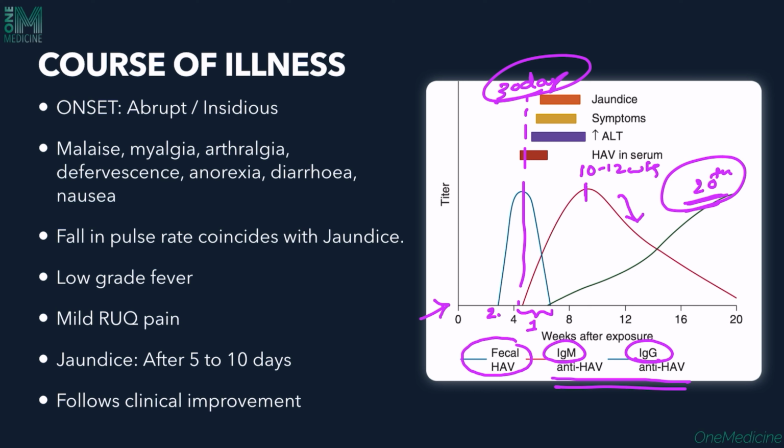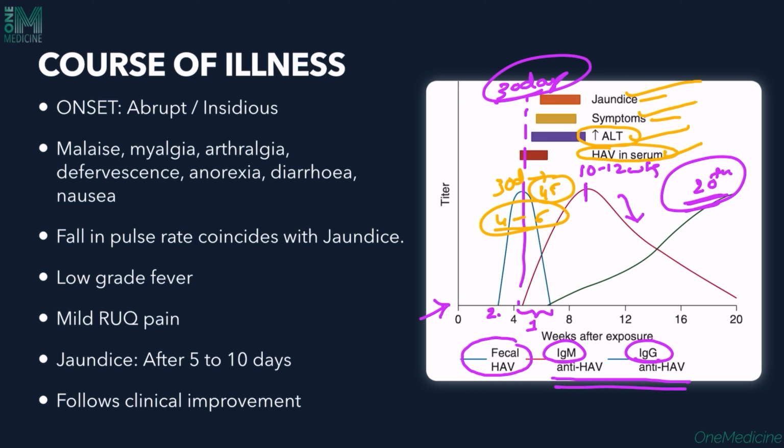When we look at the clinical features, jaundice and the other symptoms, which we'll discuss in a minute, and the elevation of the enzymes, as well as the hepatitis A virus in the serum, all happen somewhere around 30 days to 45 days. So somewhere around 4 to 6 weeks is where we see all of the symptoms of jaundice, the constitutional symptoms, and an increase in the biochemical markers, and the presence of hepatitis A virus in the serum can be detected at that time.